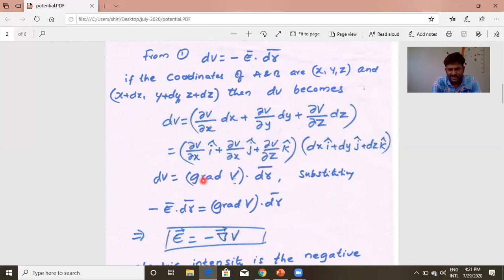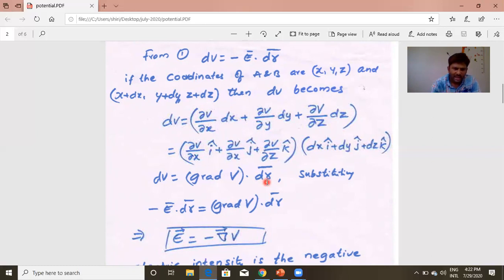That is known as gradient, because V is potential. Potential is a scalar. If we apply this del operator on a scalar, we call it gradient. Gradient of potential, grad V. We studied about this in vectors. We are applying a del operator on scalar V, so this entire vector can be written as gradient of V dot dx i bar plus dy j bar plus dz k bar. That is the position vector between A and B, denoted by dr bar.